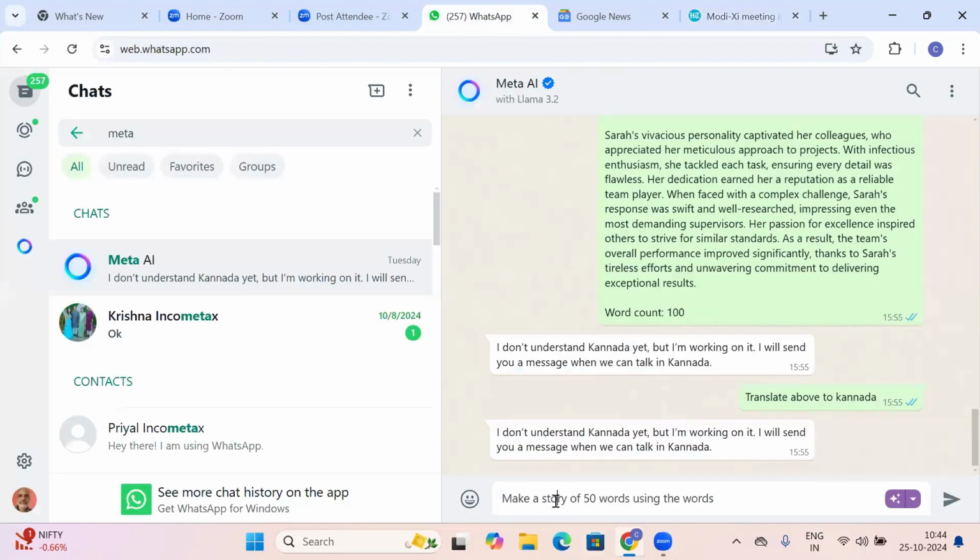So bilateral, so I'll go to Meta AI. I'll say, make a story of 50 words using the words bilateral, significance, and we need one more.